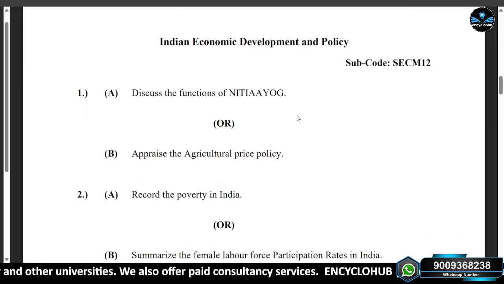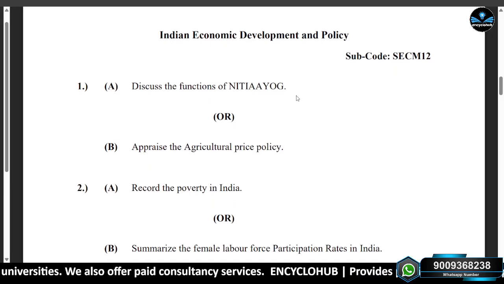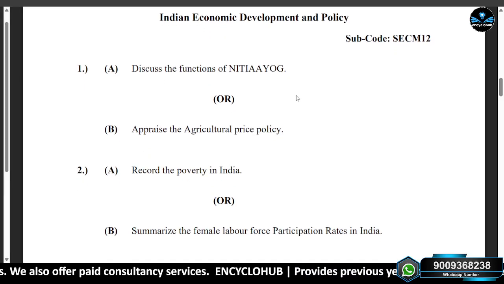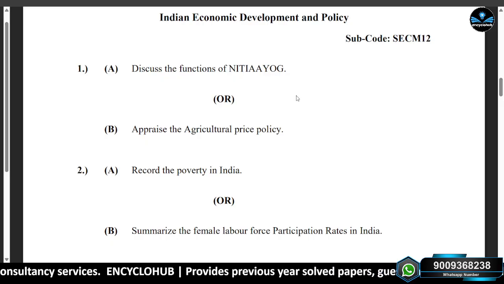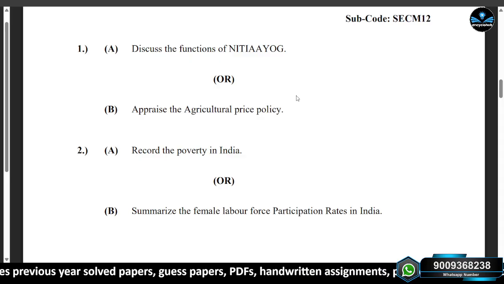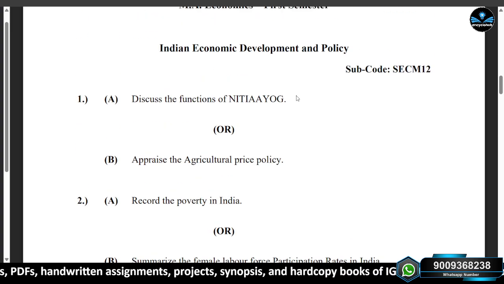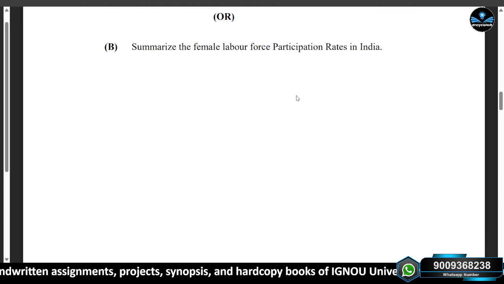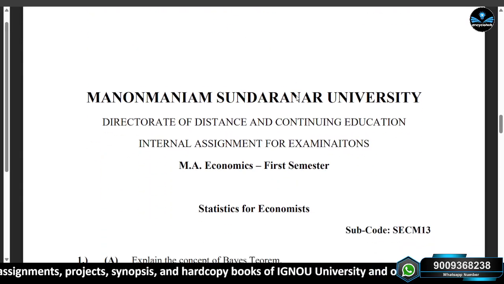Similarly, the second paper name is Indian Economic Development and Policy. Subject code is SECM 12. There are two questions in this paper: discuss the functions of Niti Aayog, appraise the agriculture price policy. Second, record the poverty in India and summarize the female labor force participation rates in India. So basically, there are only two questions in this paper also.